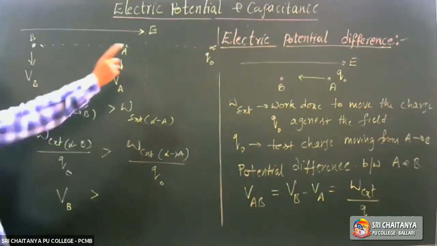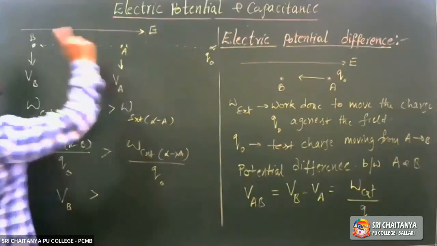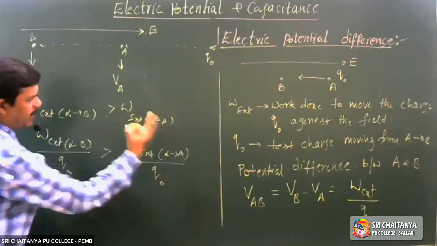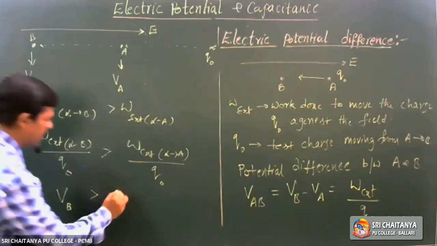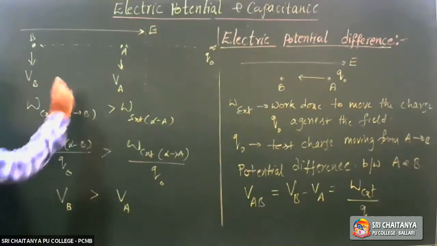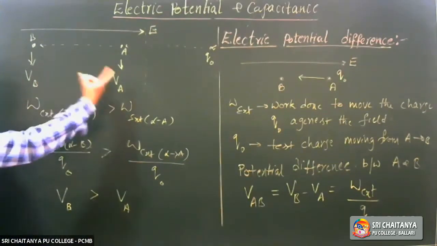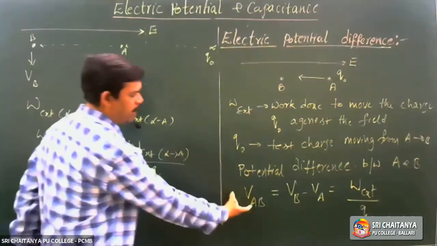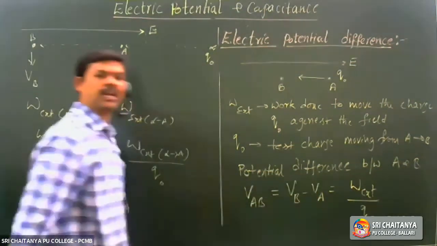Work done to bring the charge from infinity to the point A. This is potential at A. So it is clear. VB is greater than VA. Then potential difference between A and B is VB minus VA.